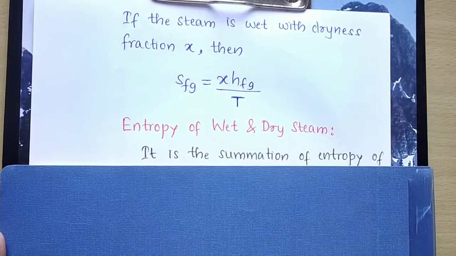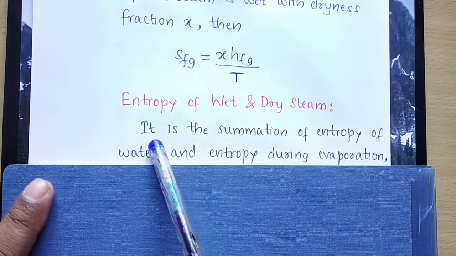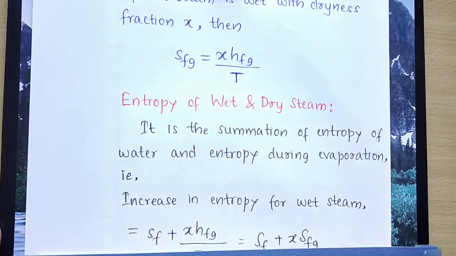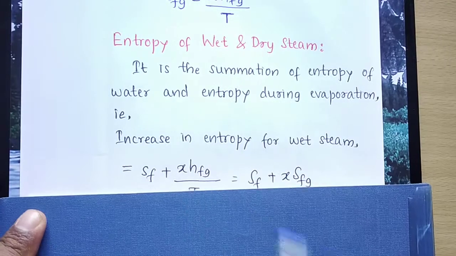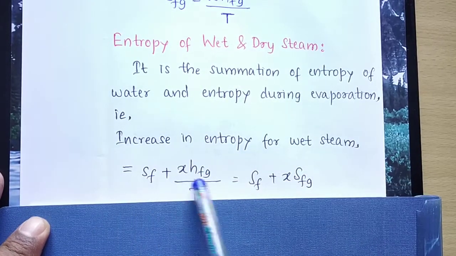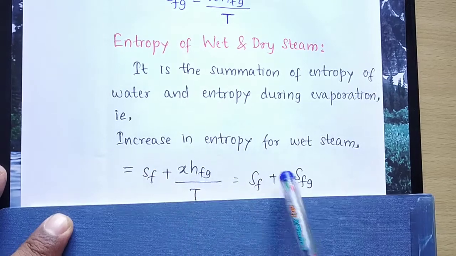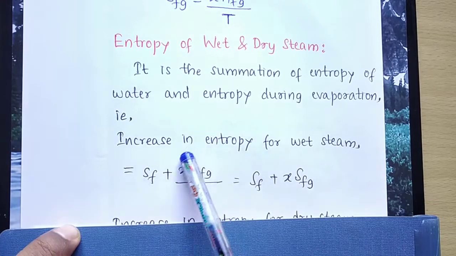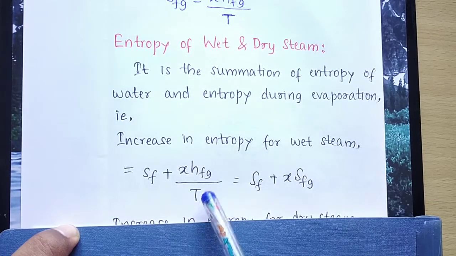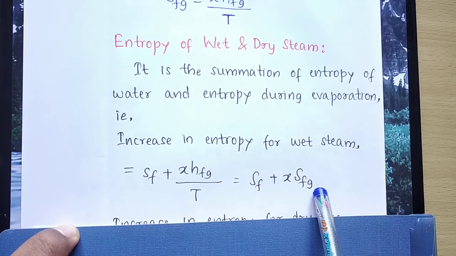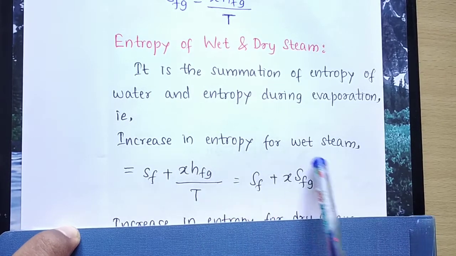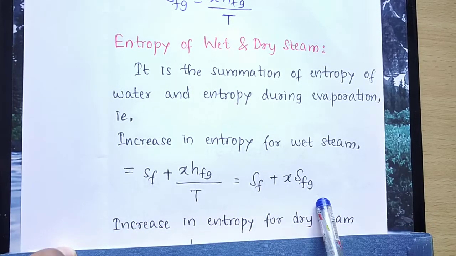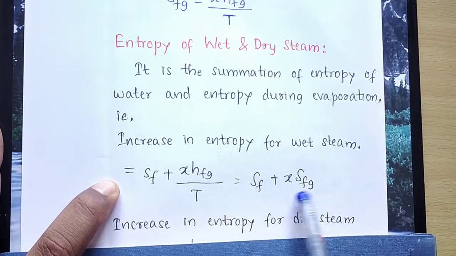Then the entropy of wet steam is the summation of the entropy of water and the entropy during evaporation. So when I add these two entropies, I will get the entropy of wet steam. That is, the total entropy of wet steam will be SF plus X SFG. SF we know, and X HFG by T is nothing but X SFG. So SF plus X SFG gives the entropy of wet steam. This we need to remember for wet steam, that is S is equal to SF plus X SFG.